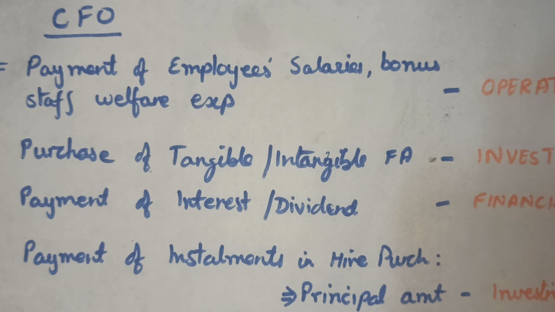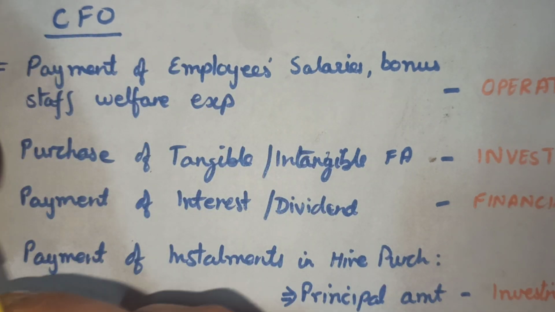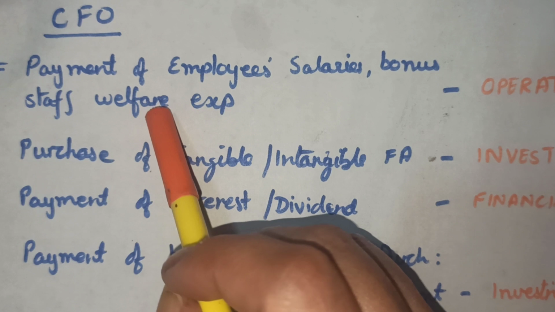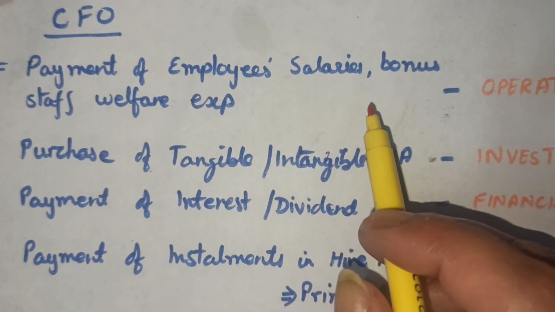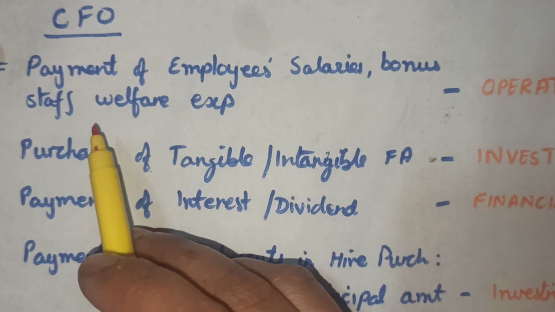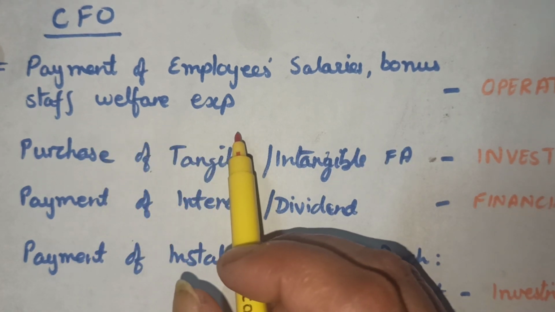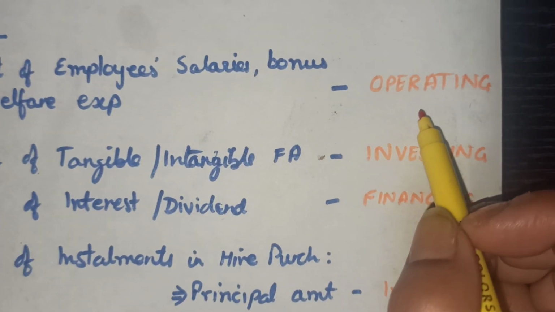Children, continuing with cash from operating activities, I hope you are doing the questions of cash from operating activities. Good, girls. Now, I found that there are certain things that you should remember while you do the questions for CFO. The first thing is that the payment of employees' salaries, bonus, or any other type of staff welfare expenses will always be operating.